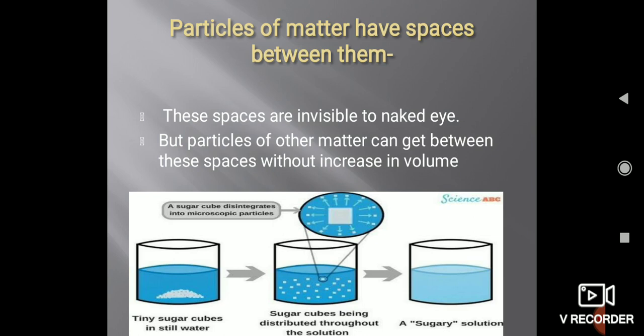But if you look at the volume of the water in all three beakers, when the sugar was broken down into particles, and in the third, when the sugar crystals have dissolved, there is no change in the volume. It means the particles of matter can get into those spaces without an increase in volume. That is, particles of matter have spaces between them.